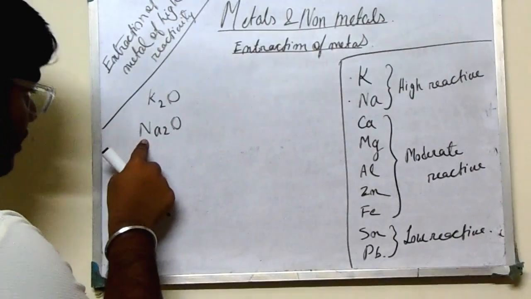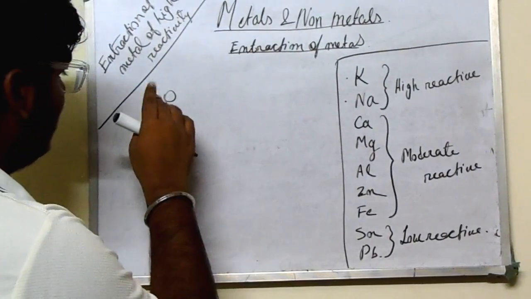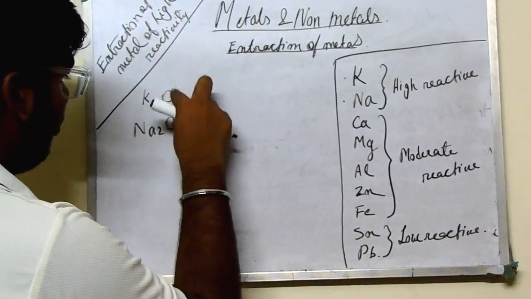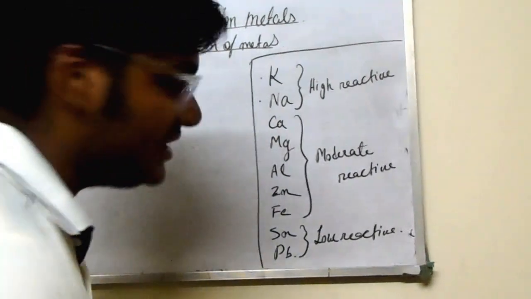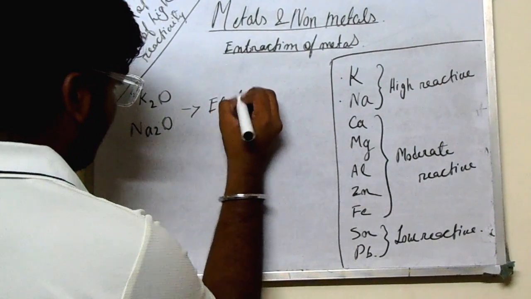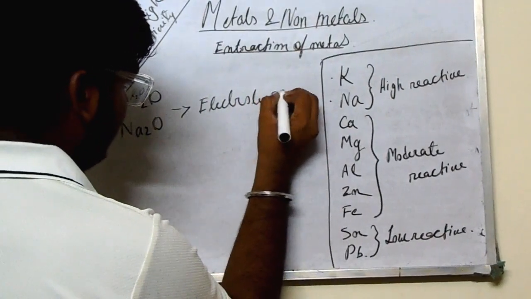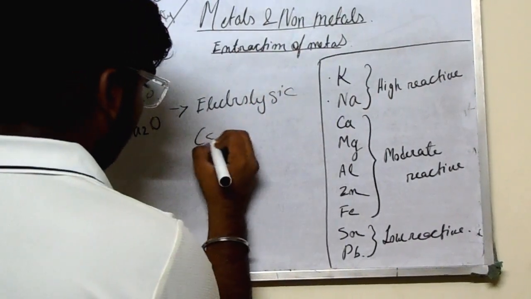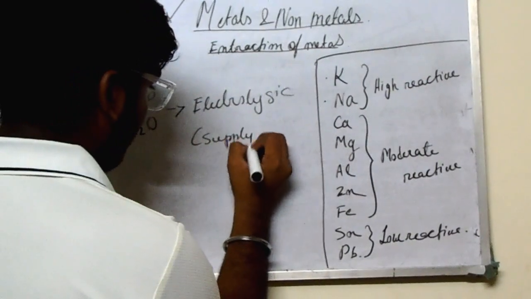Potassium or sodium will only get separated from the oxygen by the process of electrolysis, that is supply of current.